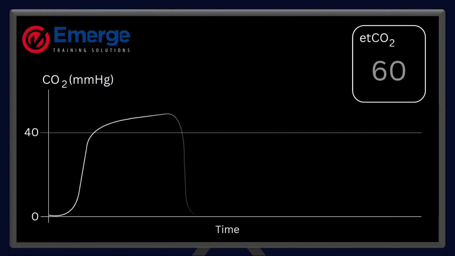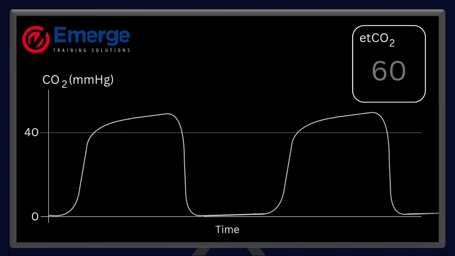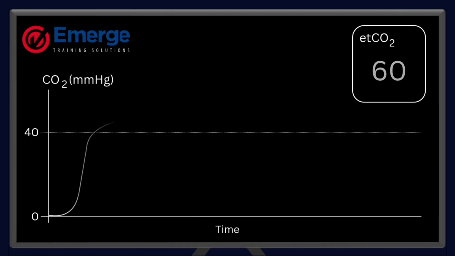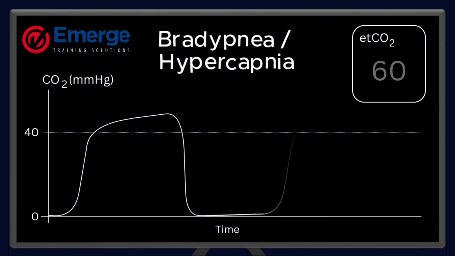Look closely at this waveform. The breaths are wider, the plateaus are taller, and each wave contains more CO2 than the last. The peaks keep rising and exhalation takes longer. This pattern represents hypercapnia from hypoventilation.